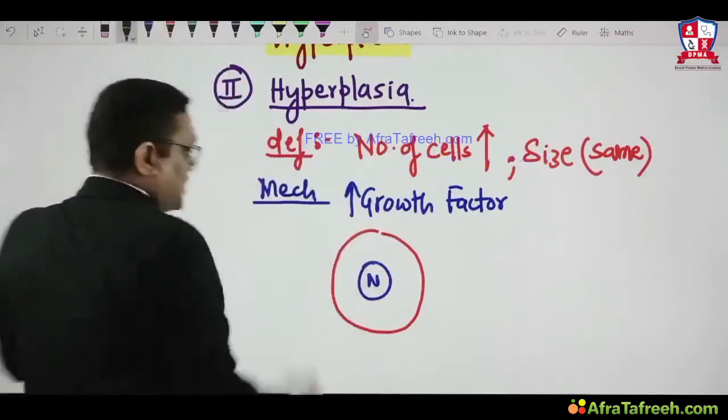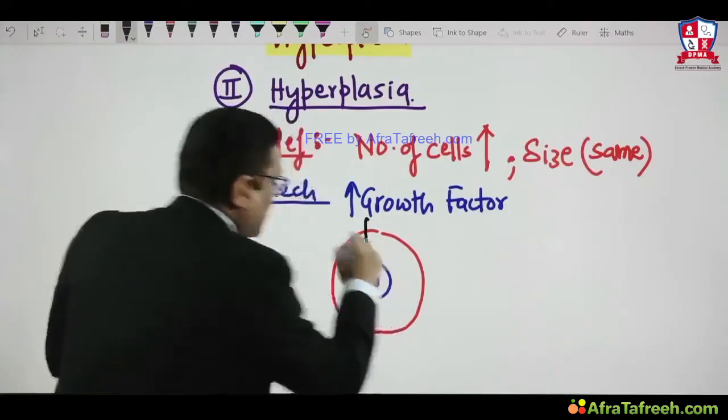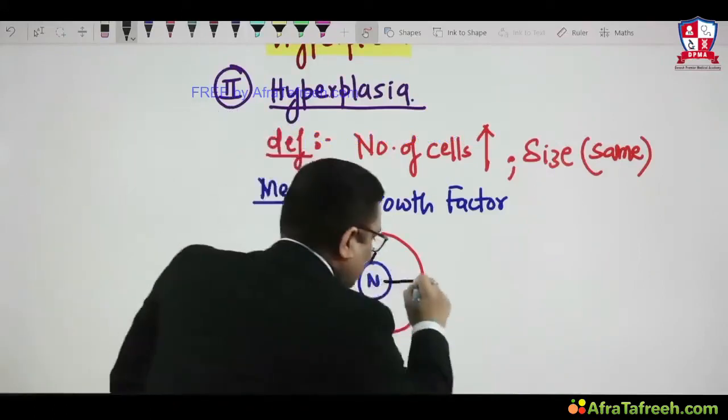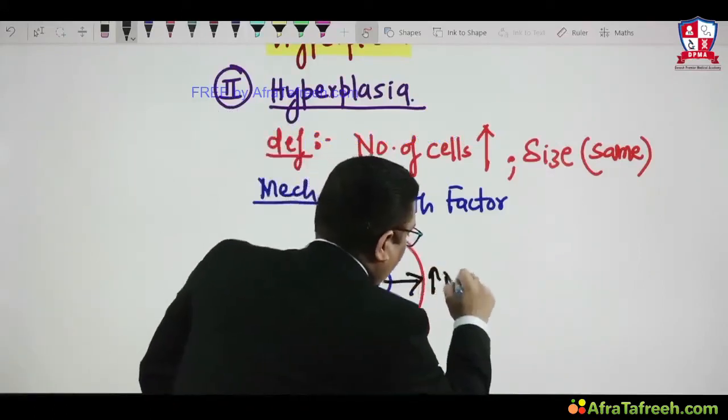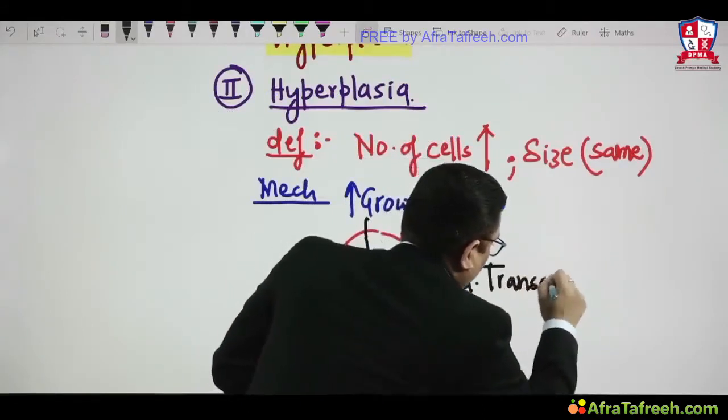What will happen when there is an increase in growth factor? This growth factor will send a signal to the nucleus. When the nucleus receives the signal, it will synthesize an increased amount of nuclear transcription factor.